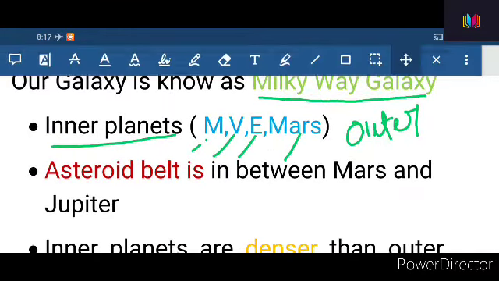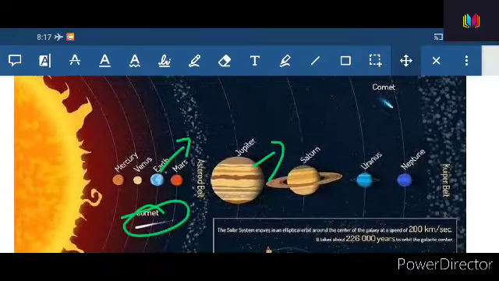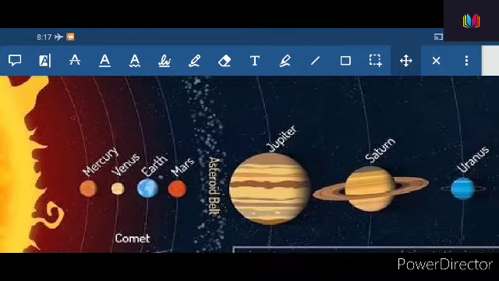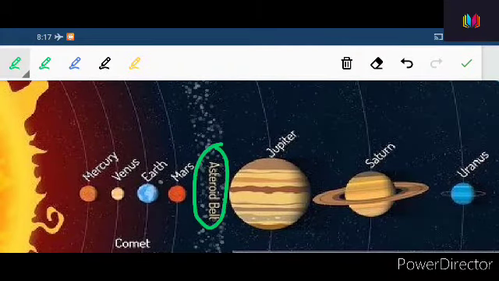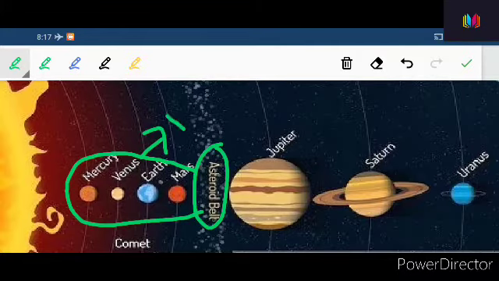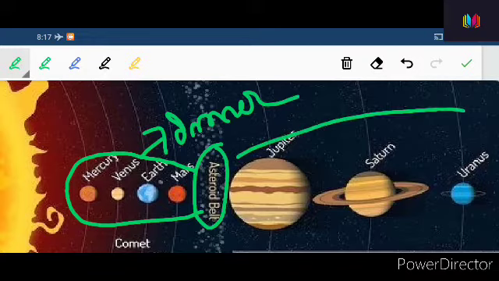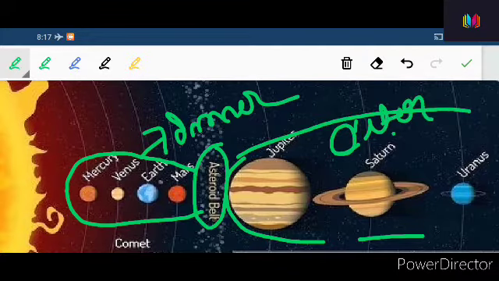So now let us discuss it with the help of this map picture. Now you can see this asteroid belt. Planets that are within this asteroid belt are called inner planets, and the planets that are beyond this asteroid belt are called outer planets, and these outer planets are also called gaseous planets.